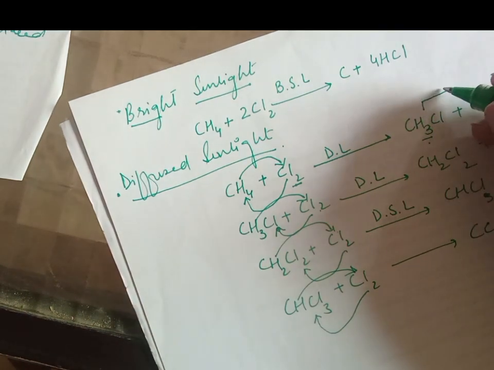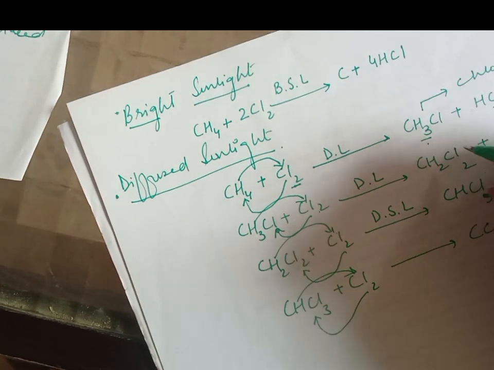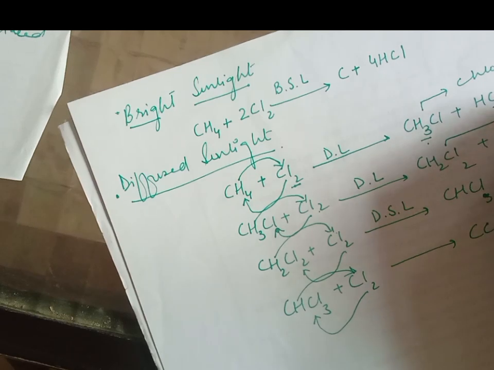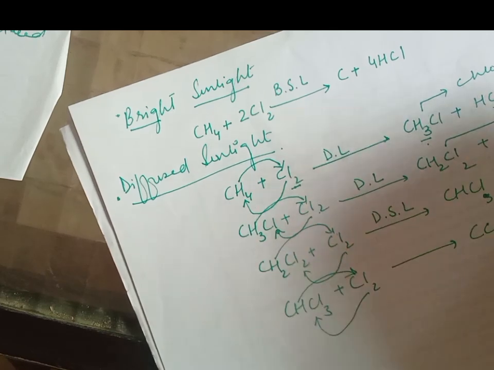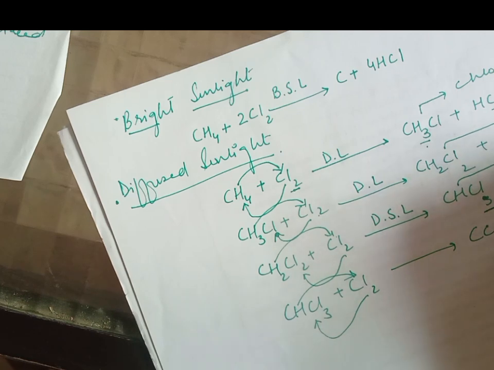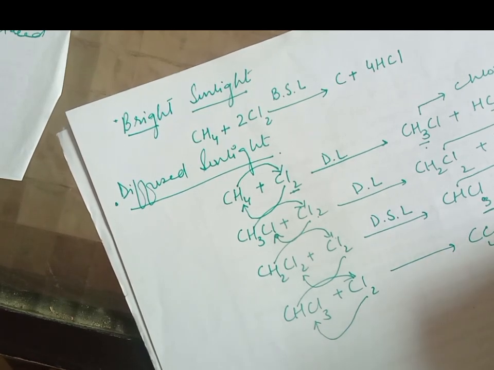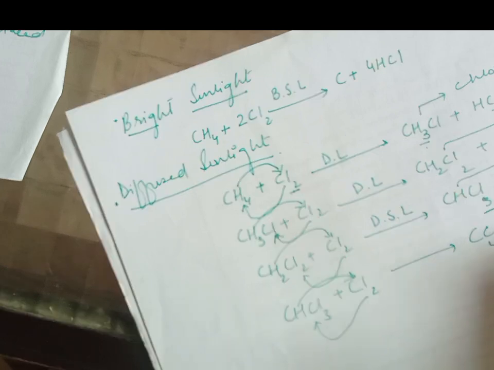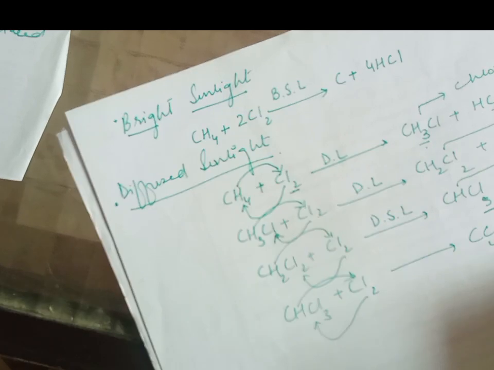This is chloromethane, then dichloromethane, 3 means trichloromethane, 4 means tetrachloromethane, also known as carbon tetrachloride.